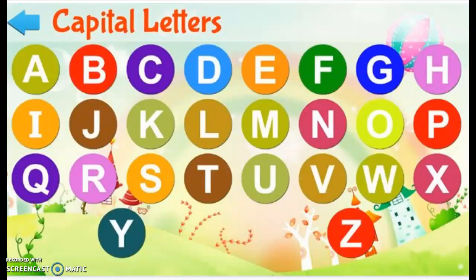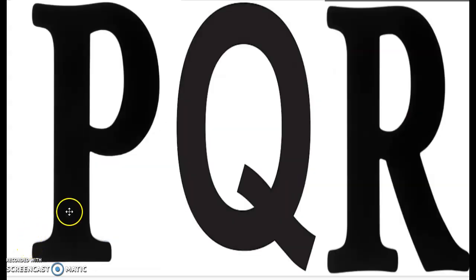Okay, which alphabet is this? Q. So where is alphabet Q? Here. So now what comes before Q? P. P, Q. After Q, what will come? R. P, Q, R.